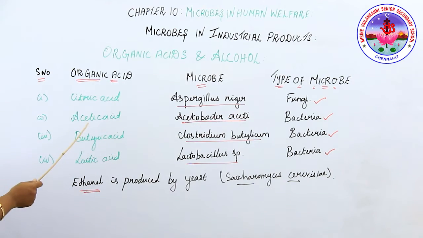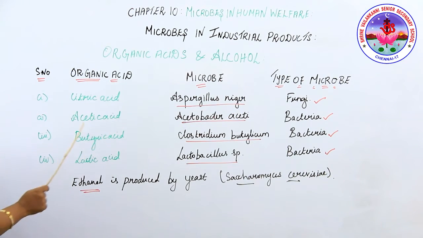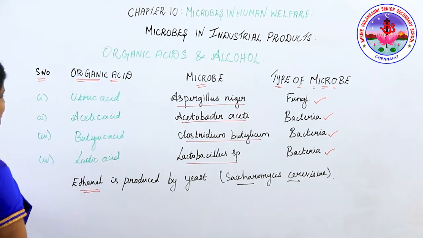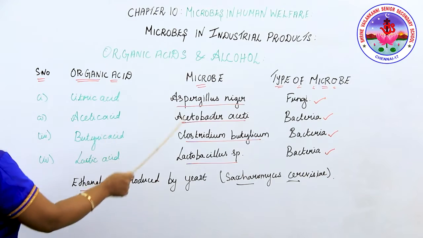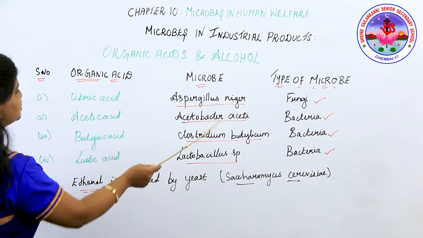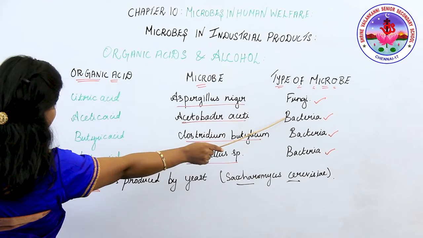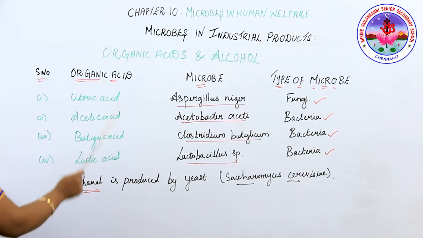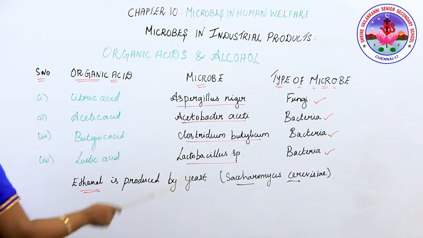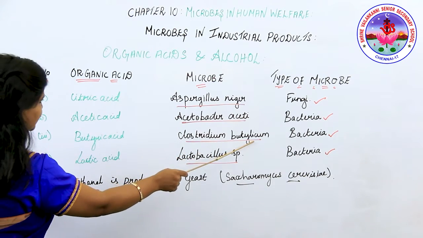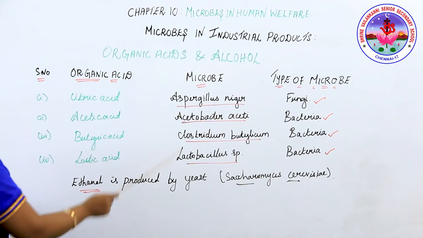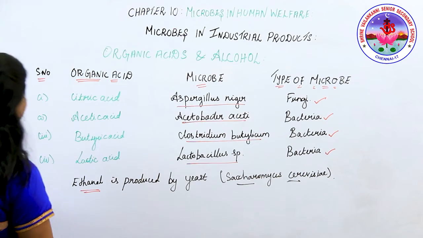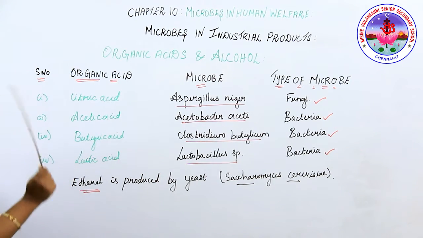So next one is acetic acid. Acetic acid is extracted from Acetobacter aceti. Very easy one: acetic acid, Acetobacter aceti. The type of microbe is bacteria. Next one is butyric acid. Butyric acid is an organic acid which we extract from Clostridium butylicum. I repeat the term again, Clostridium butylicum. It is a type of bacteria. What was the product? Butyric acid.